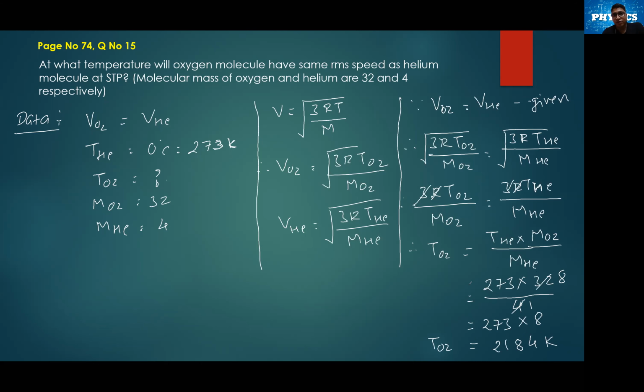This is going to be your answer: the temperature at which oxygen is going to have the same speed as the helium molecule at STP is 2184 Kelvin. I guess you understood this solution.